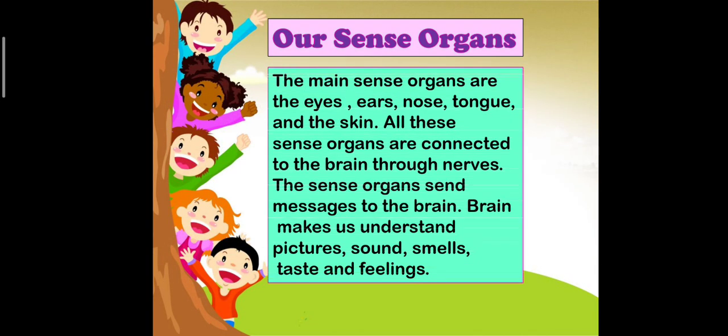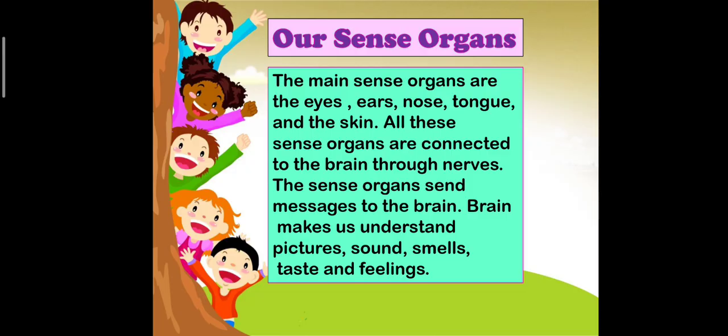Now, sense organs. The main sense organs are the eyes, ears, nose, tongue and the skin. All these sense organs are connected to the brain through nerves. The sense organs send messages to the brain.